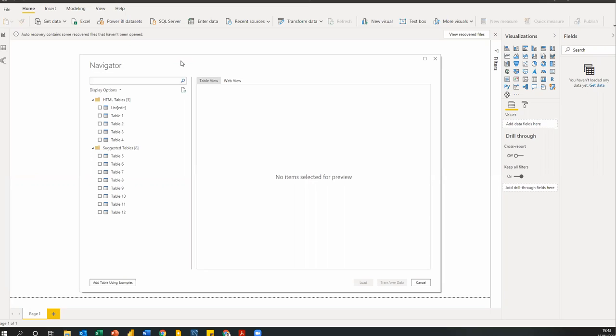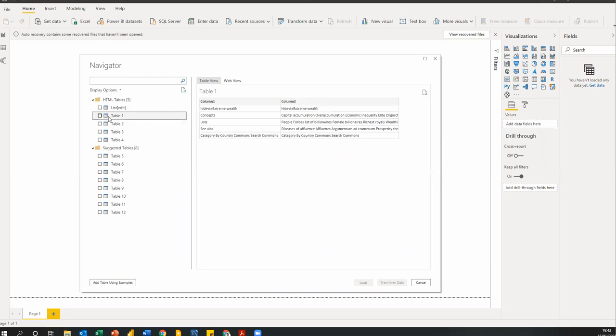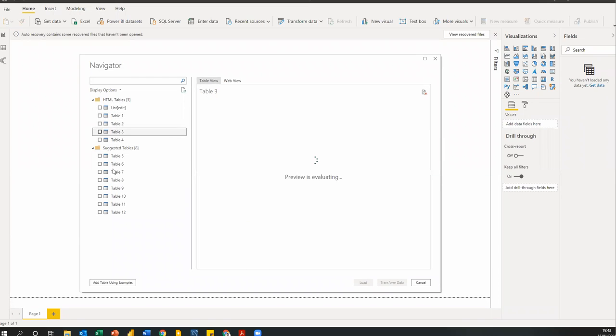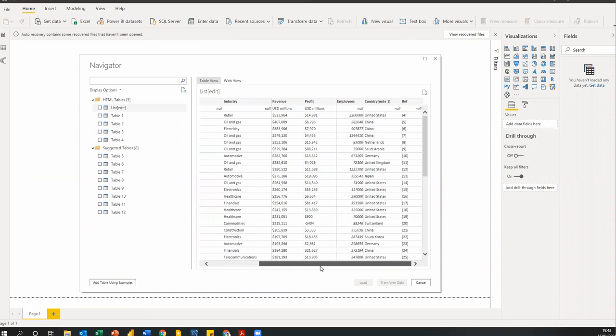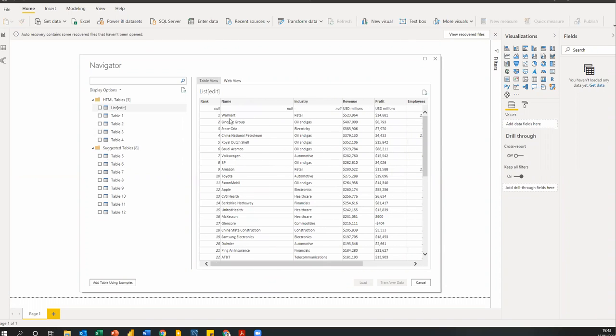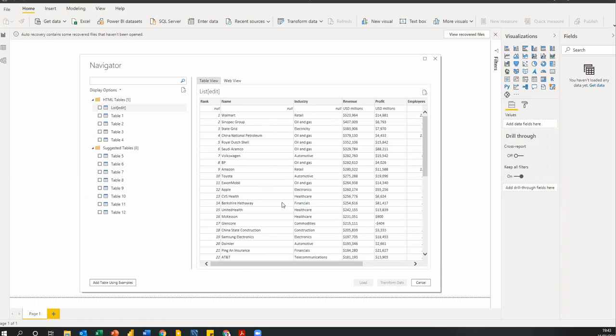Oh, beautiful. This is it. These are the tables. It says we've seen about 12 tables on this page. I can actually click on these tables one after the other to see their content. If I click on Table 1, Table 2, but I don't really need to click on all these because I already know where my table is, which is in this list. So this is my table, exactly how it is on the web page.